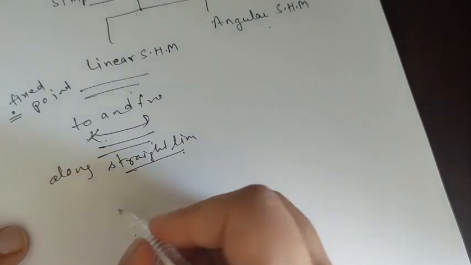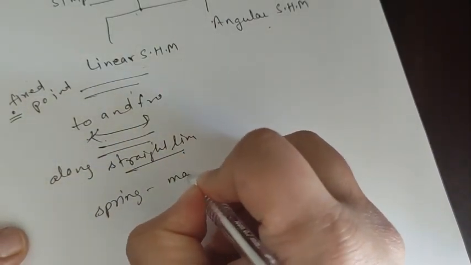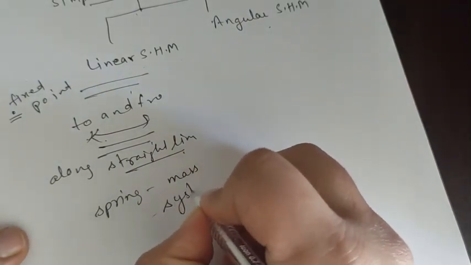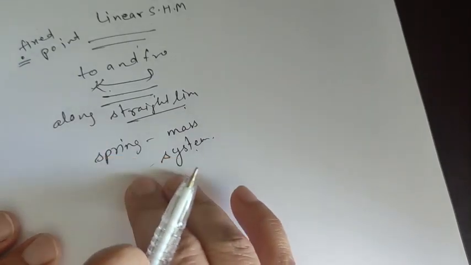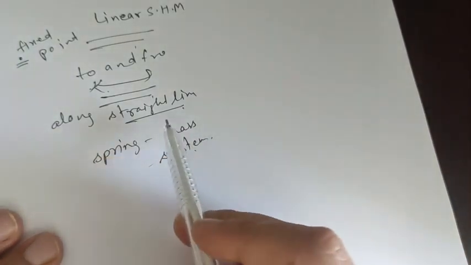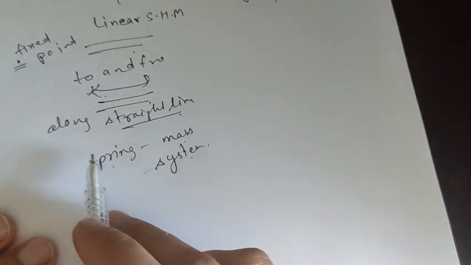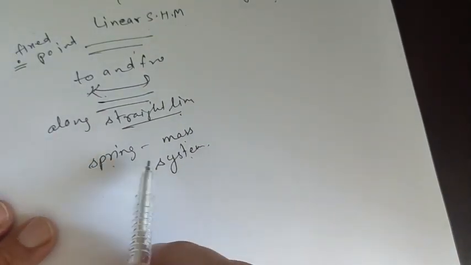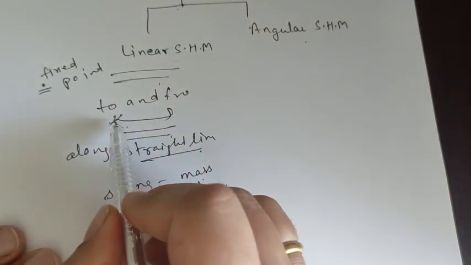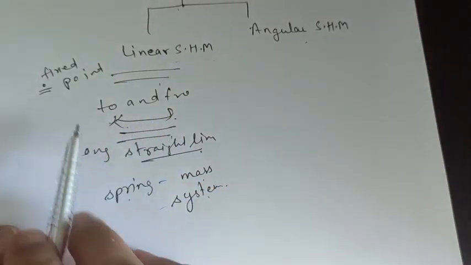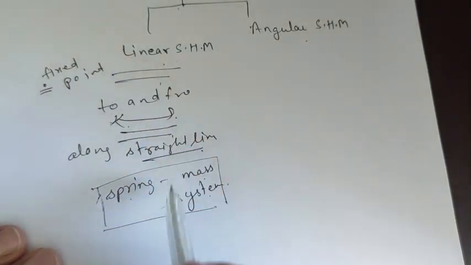If we take an example, a spring mass system is an example of linear harmonic motion. The mass is attached to a spring, and when we apply a force, one end is fixed and the other end moves in a particular direction and comes back. So the oscillation happens in a to and fro direction, but one point is fixed. This is the perfect example of linear harmonic motion.